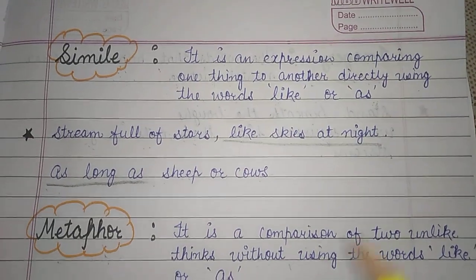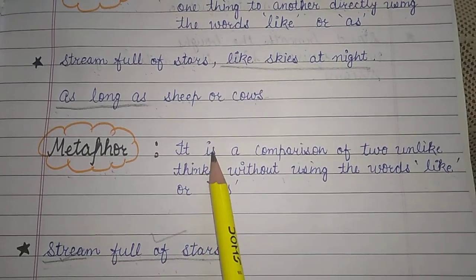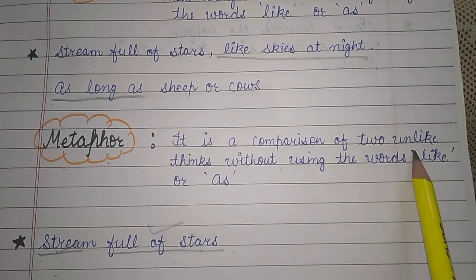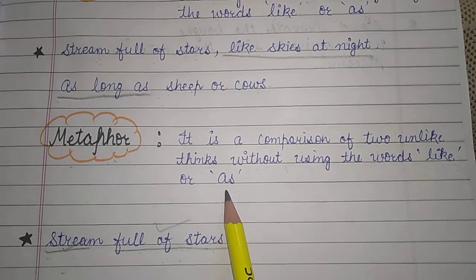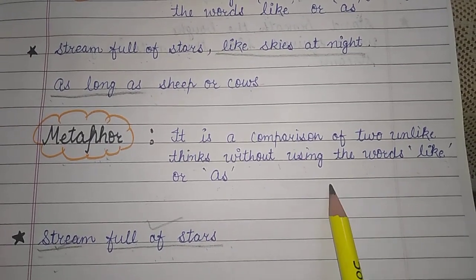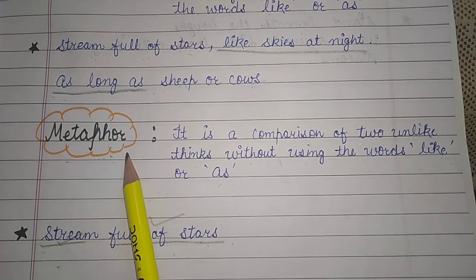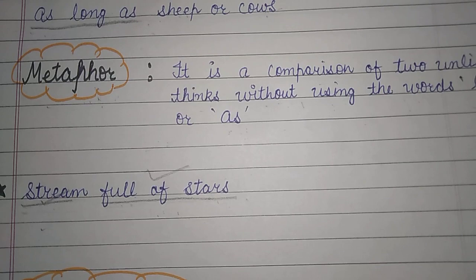Now the next comes your metaphor. A metaphor is a comparison of two unlike things without using the words like or as. When we compare things indirectly, that kind of expression is known as a metaphor. Take the expression streams full of stars.